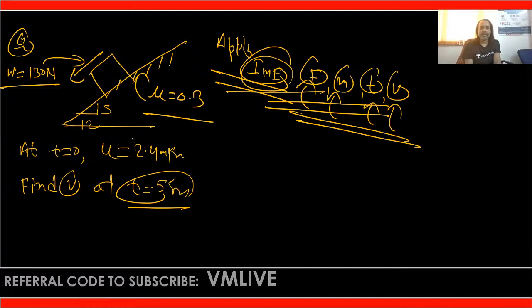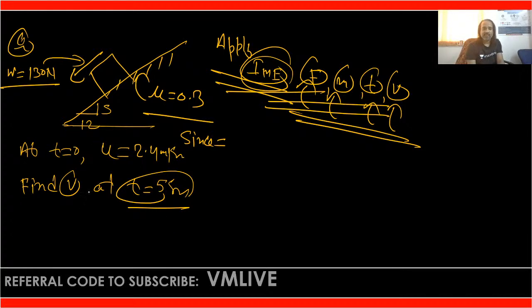Okay, so in this case, what is sine theta? Sine theta is equal to 5 by 12, the base and perpendicular. What will the hypotenuse be? Anyone who can tell? That is 13.